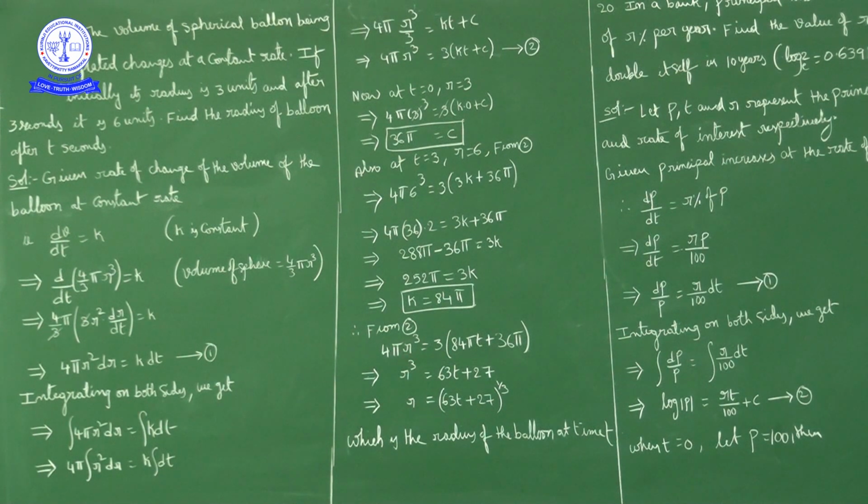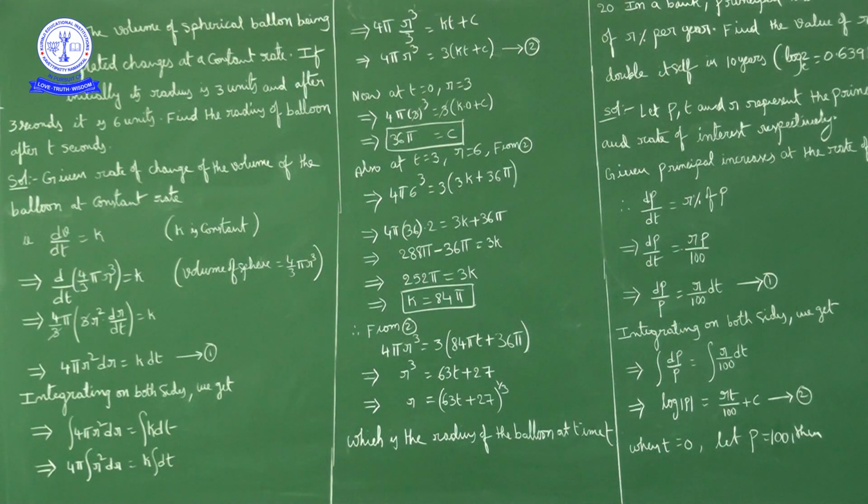So what will we get? R cube is equal to 3 into, 4 cancels, 84 divided by 4 is 21. So 21 into 3 is 63, so 63t plus, now here pi cancels, 4 cancels, which gives 9. 9 into 3 is 27. So r cube is equal to 63t plus 27. So r is equal to how much? R is equal to (63t plus 27) whole power 1 upon 3.